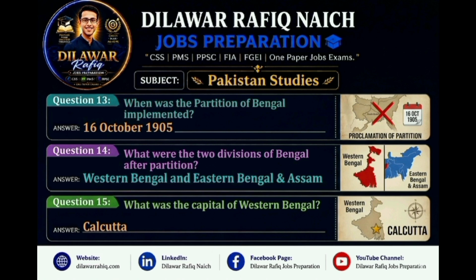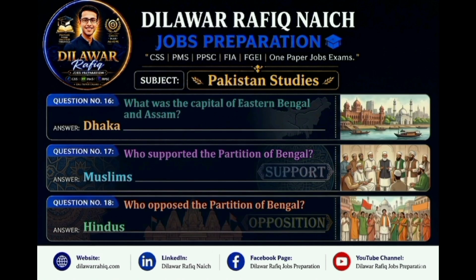Question 14. What were the two divisions of Bengal after partition? Answer: Western Bengal and Eastern Bengal and Assam. Question 15. What was the capital of Western Bengal? Answer: Calcutta. Question 16. What was the capital of Eastern Bengal and Assam? Answer: Dhaka. Question 17. Who supported the partition of Bengal? Answer: Muslims.